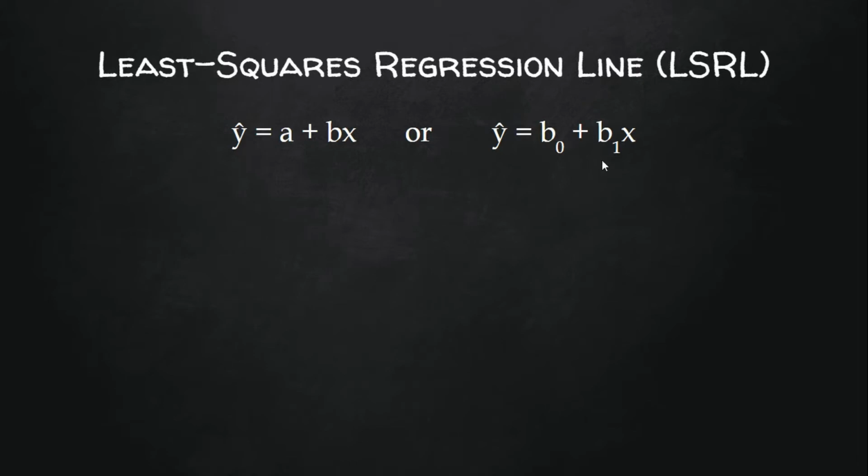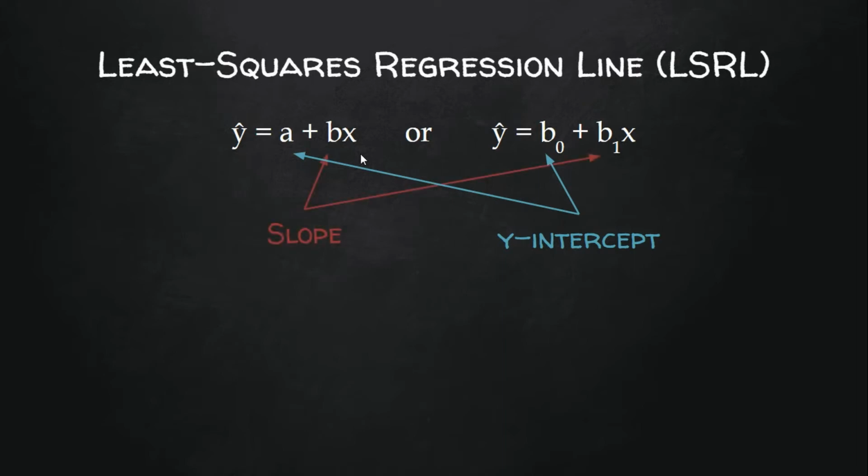Sometimes you'll see this equation, instead of using a and b, they'll use b sub 0, referred to as b naught, and then b sub 1. So you could see the equation written in either of these formats. In this equation, a stands for the y-intercept and b stands for the slope of our line.